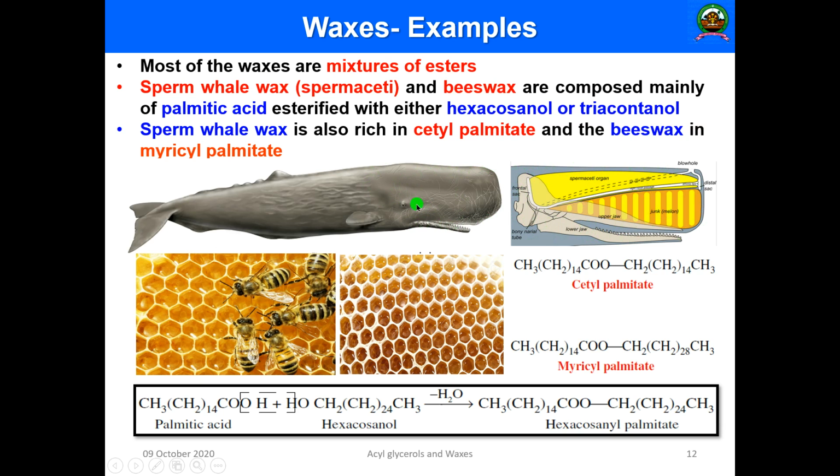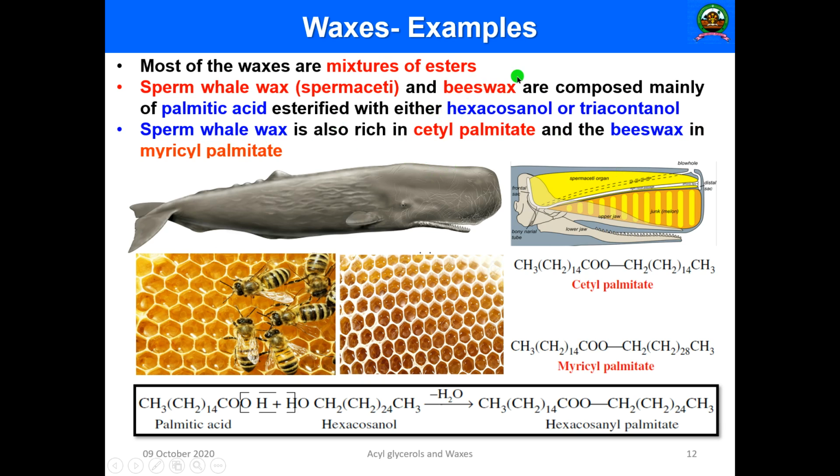This region of the whale has the spermaceti organ, and this organ contains a lot of wax known as spermaceti, which is commonly present in sperm whale wax. It consists of palmitic acid esterified with either this component or that component.